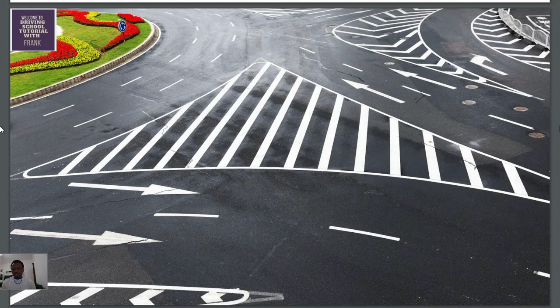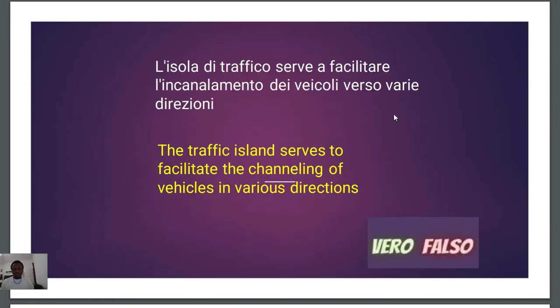And if a vehicle comes from this other side and wants to enter the main road, it will use these 2 lanes in the middle. But if a vehicle wants to go from here to the right side, it will use this right lane. So these traffic islands are used to channel vehicles to different directions. So the question is vero.